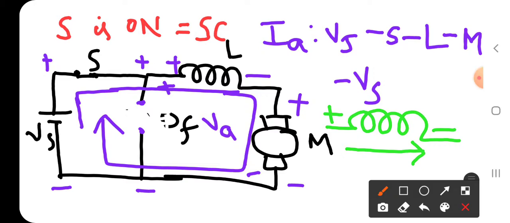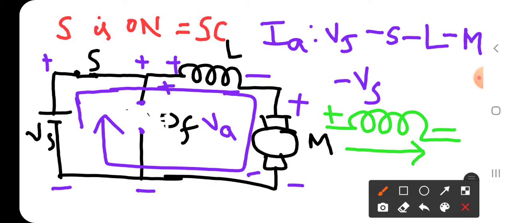This is the first point you need to remember for the action of the inductor. As the current flows from positive to negative potential terminal of the inductor, the inductor acts as passive element, so it starts to store the energy.